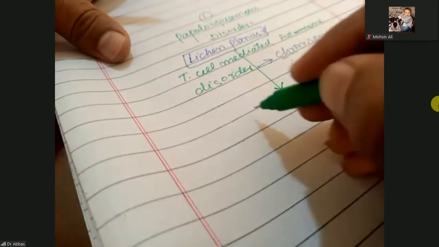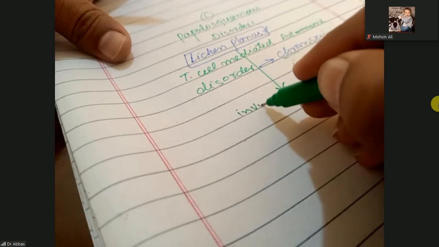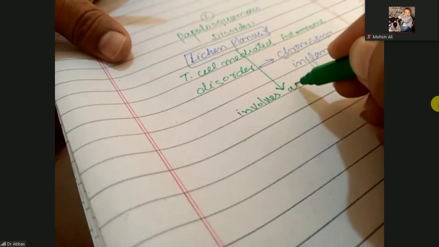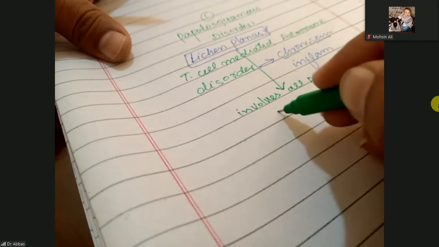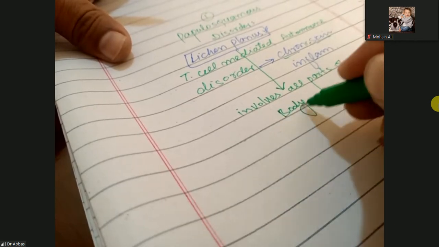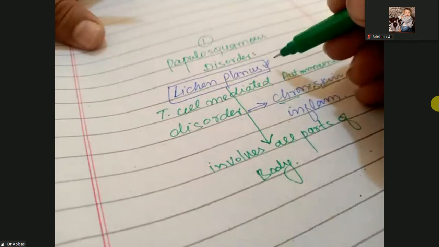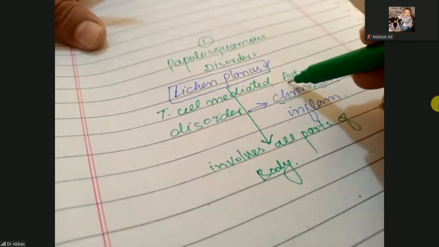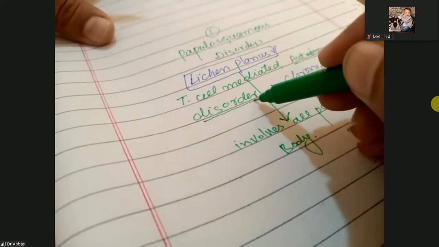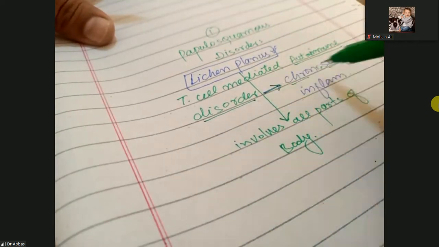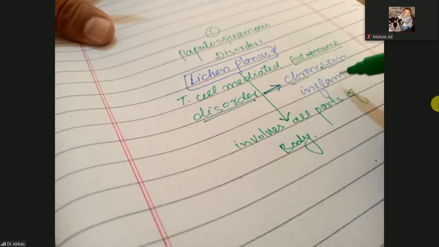So lichen planus involves all parts of the body. But it is T cell mediated. Keep in mind, it is an autoimmune disorder that will result in chronic skin inflammation.